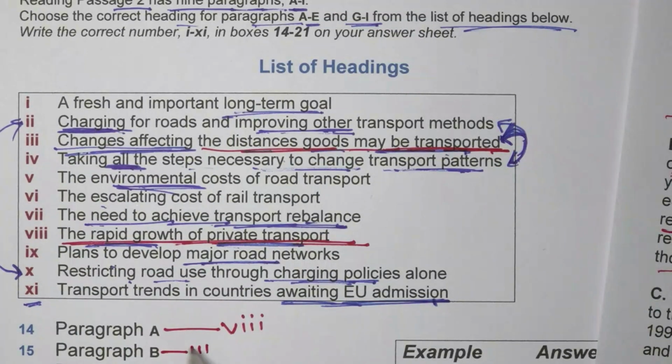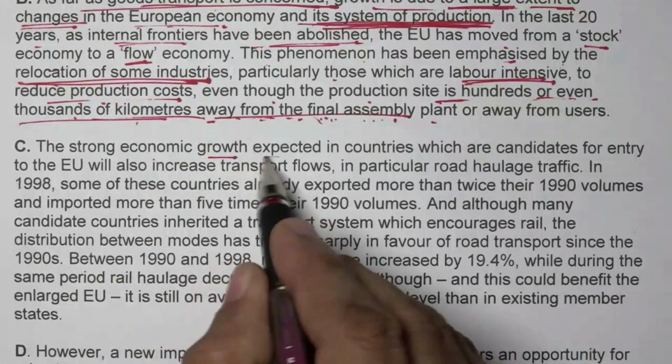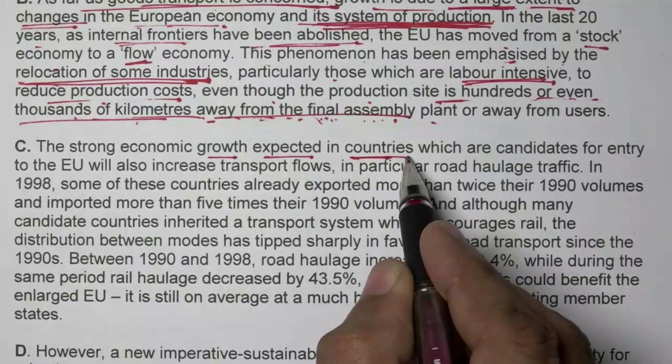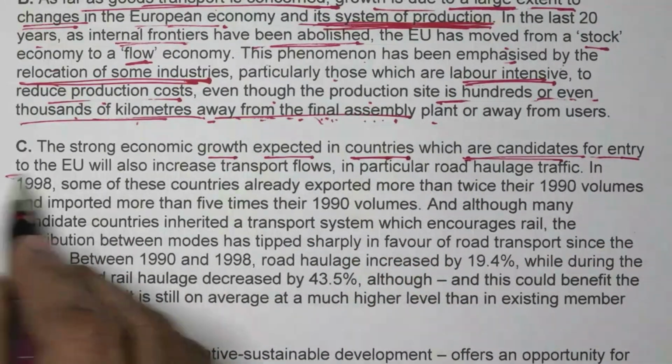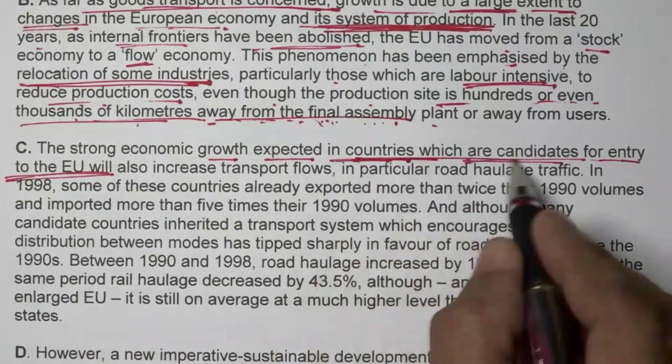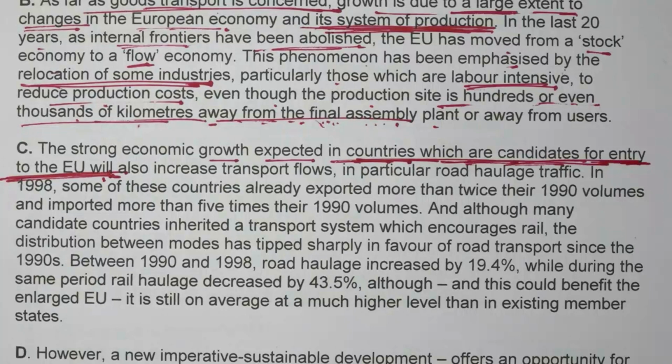Third is the heading for the B paragraph. Right? Very clearly it says so. C paragraph. The strong economic growth expected in countries which are candidates for entry to the European Union. The same I have read. If you kept it in mind at the time of reading, you can figure it out.